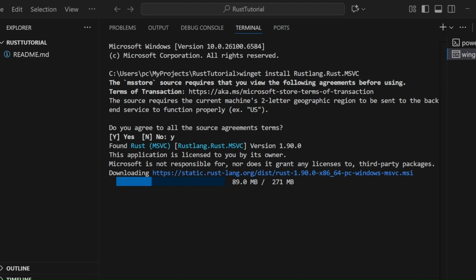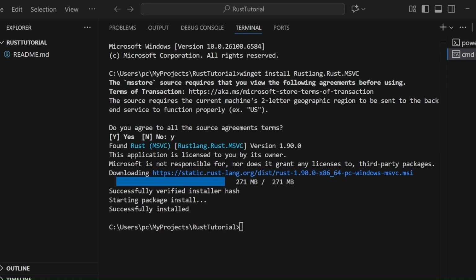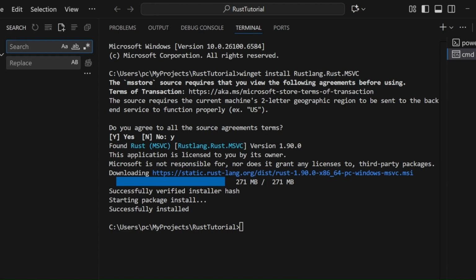In the meantime, you can install the Rust Analyzer extension, which provides excellent code completion and error checking, particularly for Rust. Alright, the installation on my system is done now.